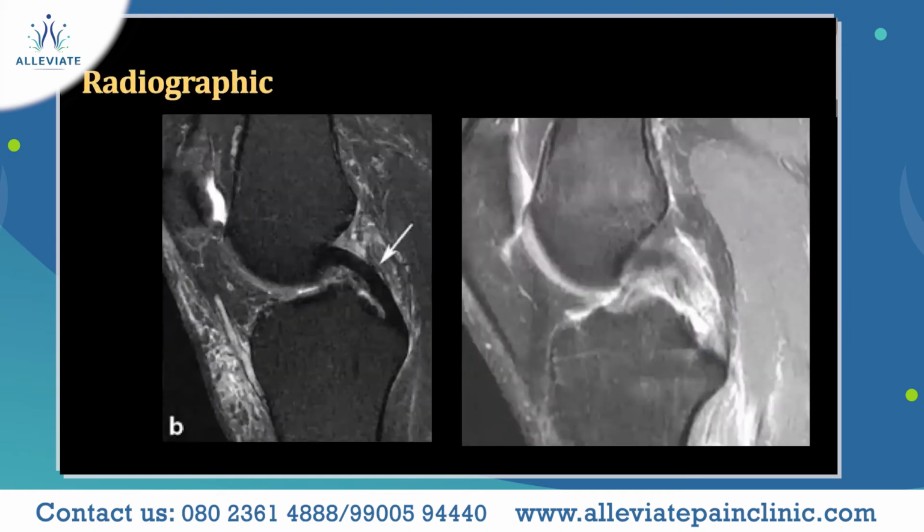On MRI, you can see a thick black band from the femur bone to the tibia bone, and this is a normal PCL. Whereas in the second image, you can see the PCL is completely disrupted.